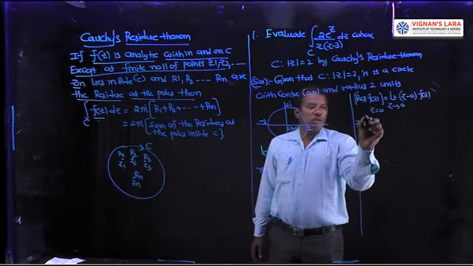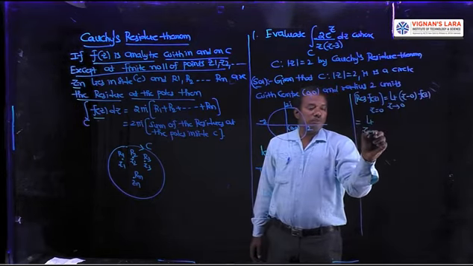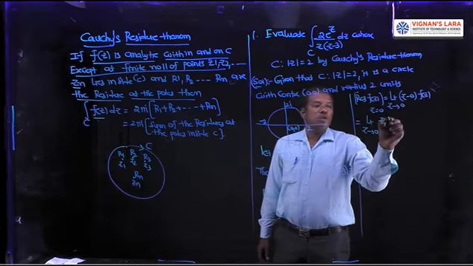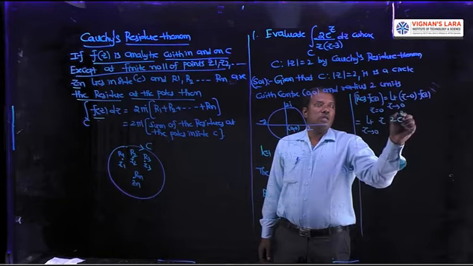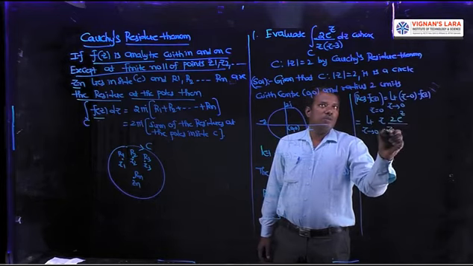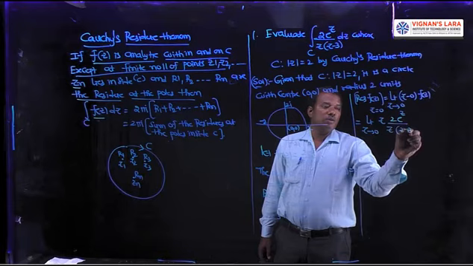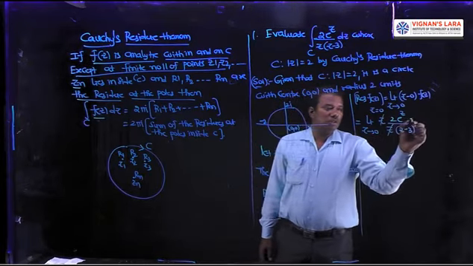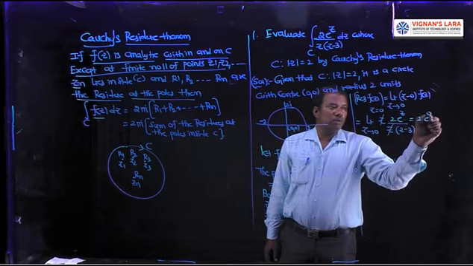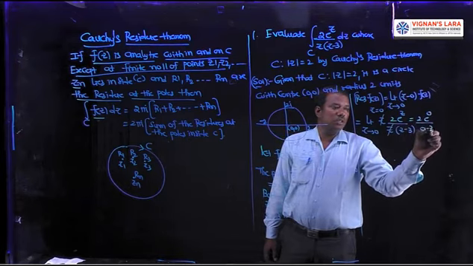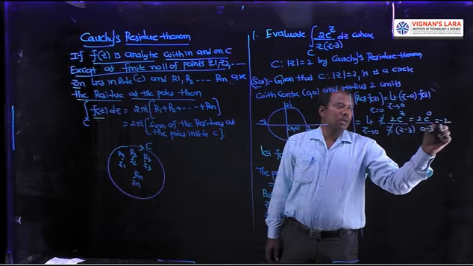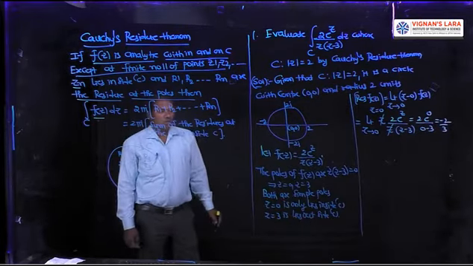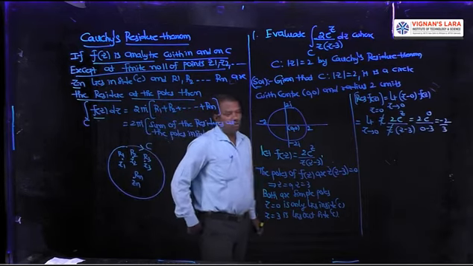That equals limit z tends to 0, z minus 0 means z, into f of z, which is 2 e power z by z into z minus 3. Here z cancels. Z tends to 0 means it is 2 e power 0 by 0 minus 3. Its value is minus 2 by 3. That is the residue at z equal to 0.